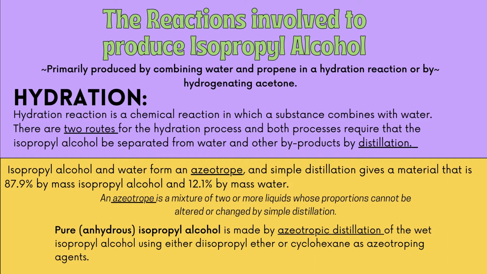Isopropyl alcohol and water form an azeotrope, and simple distillation gives a material that is 87.9% by mass isopropyl alcohol and 12.1% water. An azeotrope is a mixture of two or more liquids whose proportions cannot be altered or changed by simple distillation.